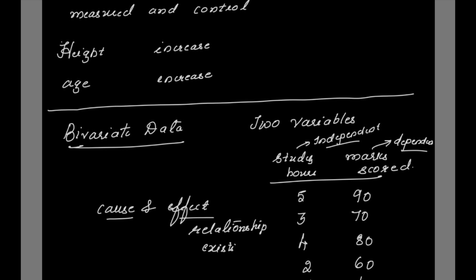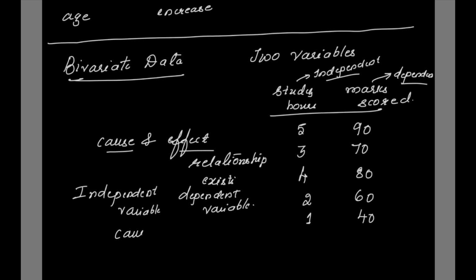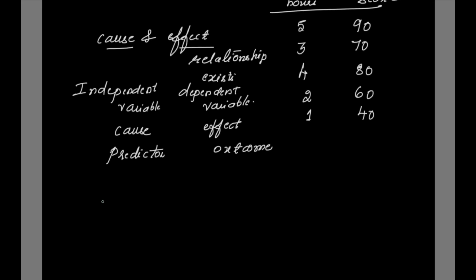measured or observed. Independent variable is like a cause, dependent variable is like the effect, or you can say that independent variable is the predictor and the dependent variable is the outcome. So this independent variable can be changed so that the dependent variable can be measured or observed.